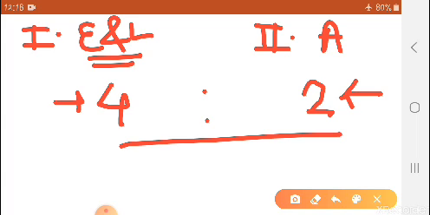Okay, now let us see what these subheadings are.